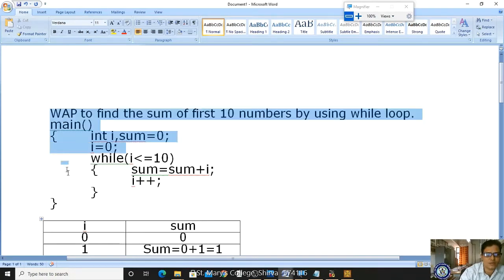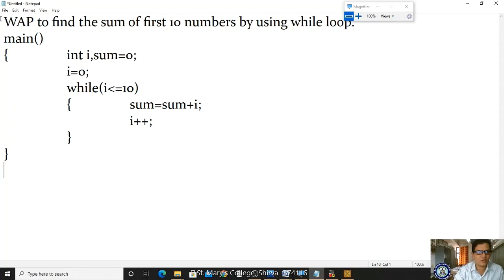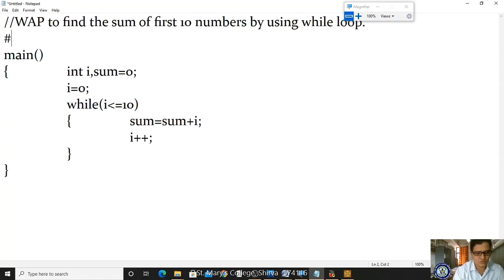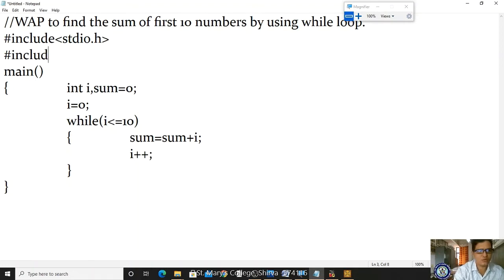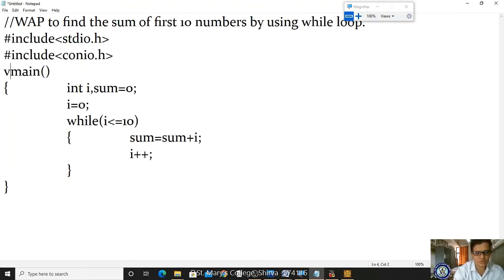Some mistake has happened. Let me compile and run this program. You will see the output. I'm taking this, and this should be in comments, and we have to add #include stdio.h, #include conio.h, and the main function, and here the variable declaration.